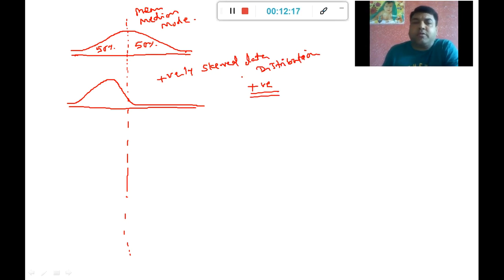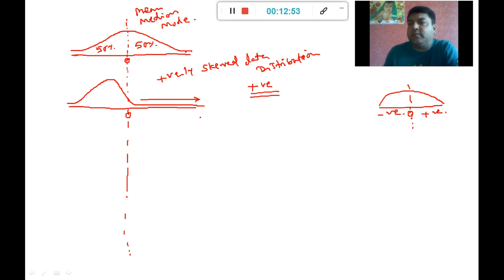And why is it called positively skewed or negatively skewed? Because obviously the center point is going to be 0, suppose, just for assumption purposes. Whenever we plot anything on the axis, the middle point will always be 0, positive values will be this side, negative values will be this side. So whenever I have a skewness value as positive, then I will get a long tail towards the right side, and the distribution will be like this.